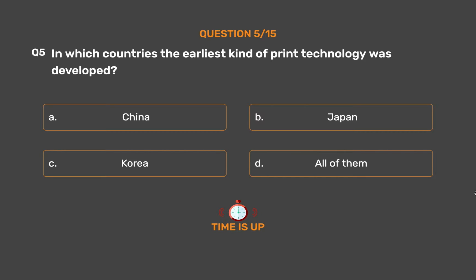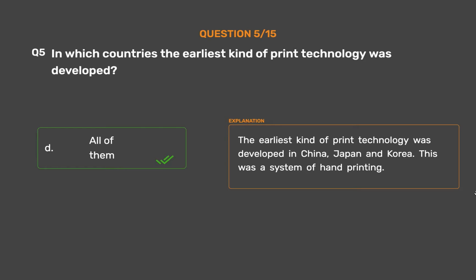The correct answer is Option D. All of them. The earliest kind of print technology was developed in China, Japan, and Korea. This was a system of hand printing.